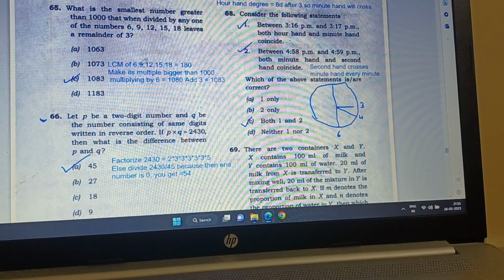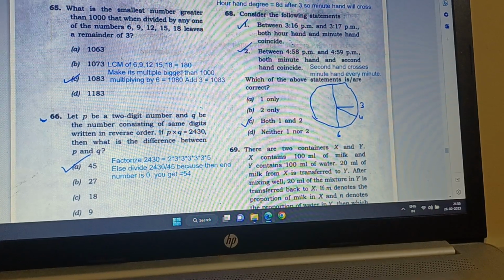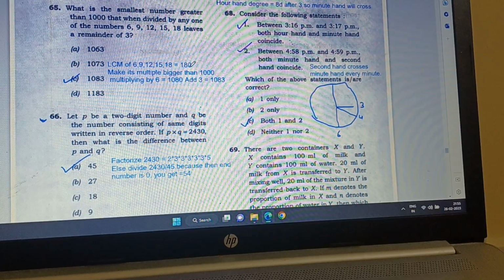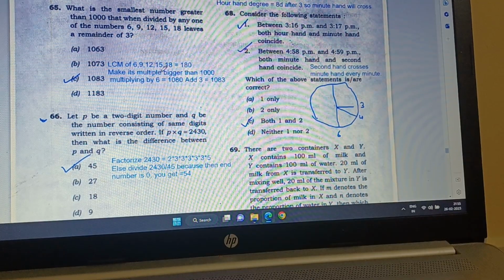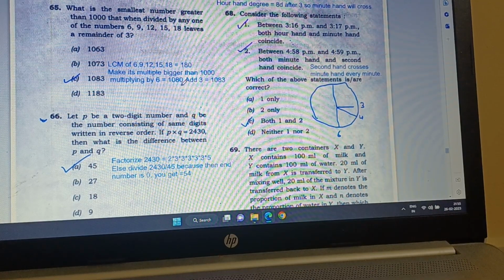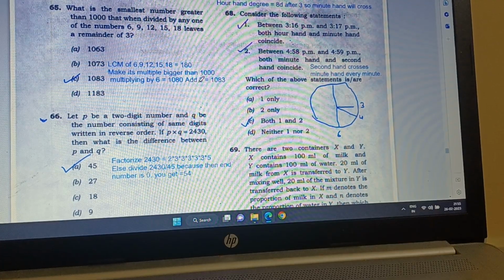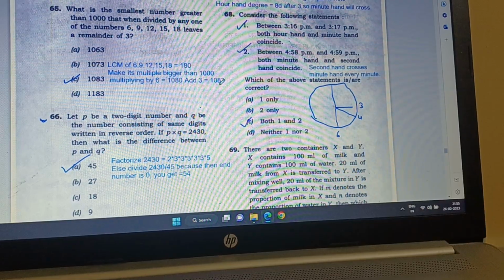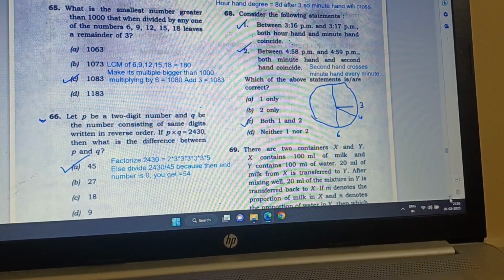LCM of 6, 9, 12, 15, 18 is 180. Now make it a multiple bigger than 1000. So you have to multiply, because it is asking bigger than 1000. So multiply it by 6. That becomes 1080. And then the remainder has to be 3, so add 3 to it. So 1083 is the answer to question number 65, which is C.